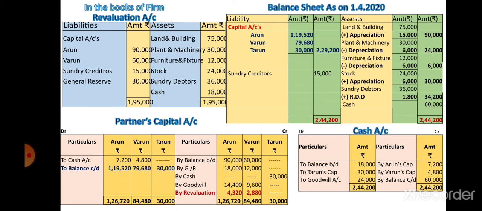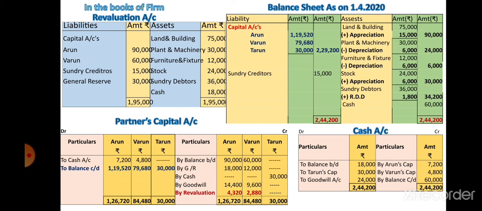After that, general reserve, which we already discussed in the earlier slide. So transfer the general reserve according to their proportion, that is 18,000 and 12,000. Arun's column 18,000 and Varun's column 12,000.